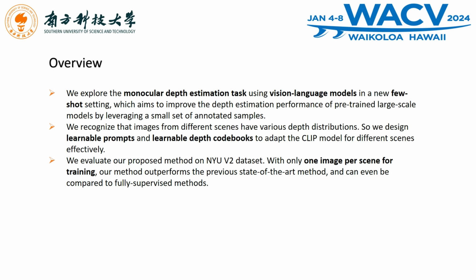We recognize that images from different scenes have various depth distributions, so we design learnable prompts and a learnable depth codebook to adapt the CLIP model for different scenes effectively. We evaluate our proposed method on the NYU V2 dataset with only one image per scene for training. Our method outperforms the previous state-of-the-art method and can even be compared to fully supervised methods.